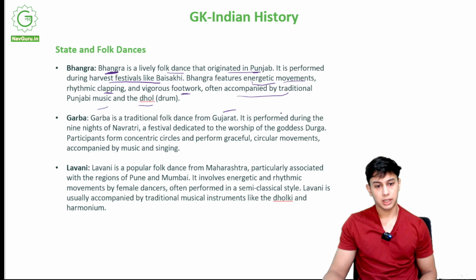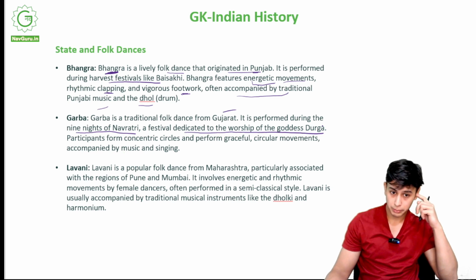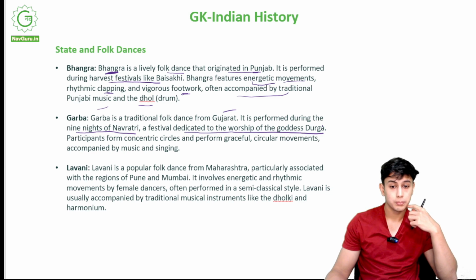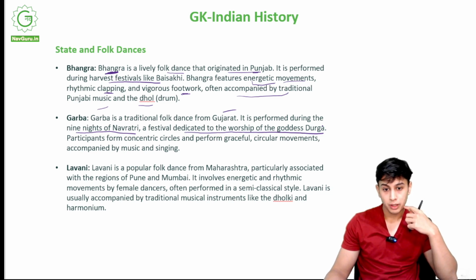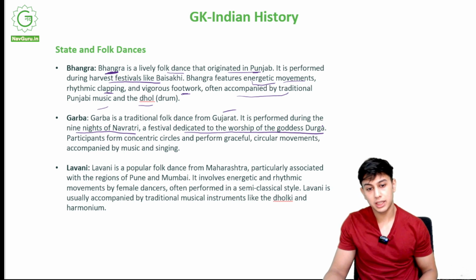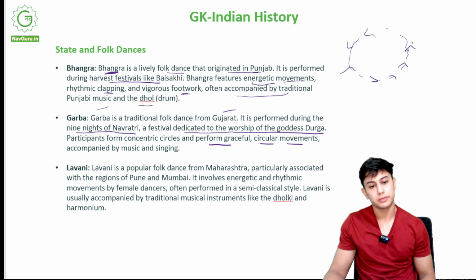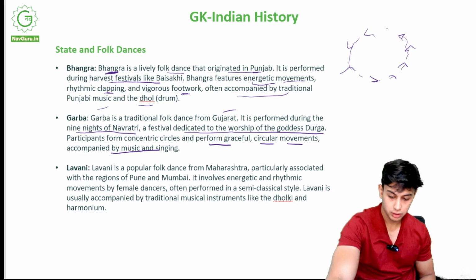Garba is from Gujarat. Like I told you, it is performed during the 9 nights of Navratri, a festival dedicated to the worship of goddess Durga. People from Gujarat do Garba during that time. Participants form concentric circles and perform graceful circular movements. They keep moving in circles, accompanied by music and singing.